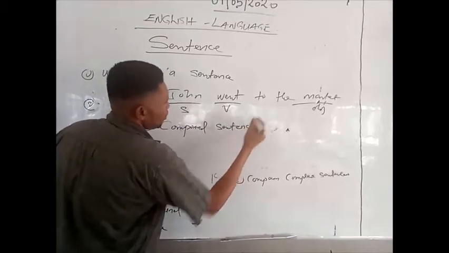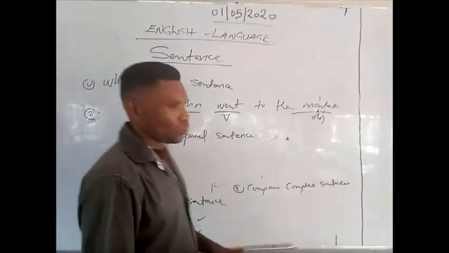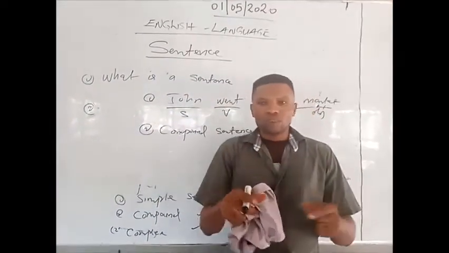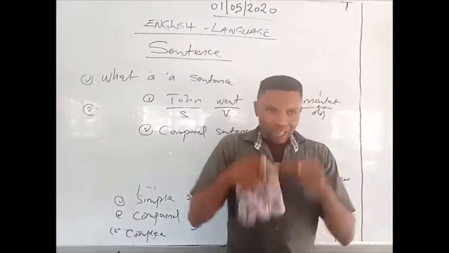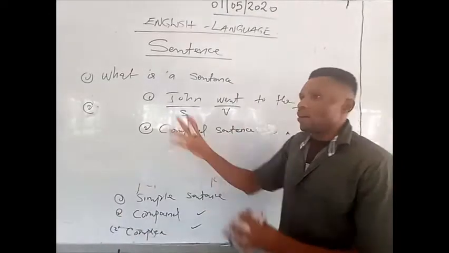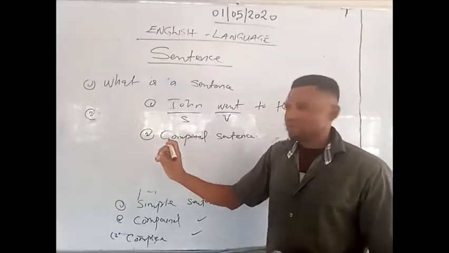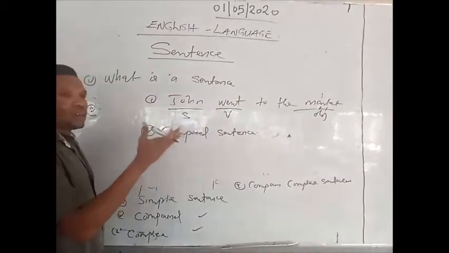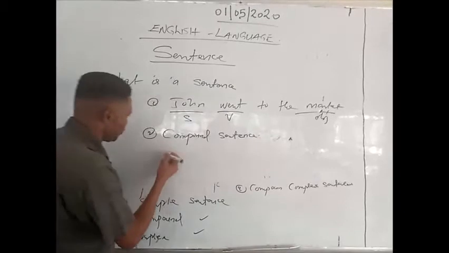A compound sentence is a conjunction of two words or parts coming together to make a meaning. And it must involve "and". John and Peter are very good friends. John and Peter are very good friends is a compound sentence.